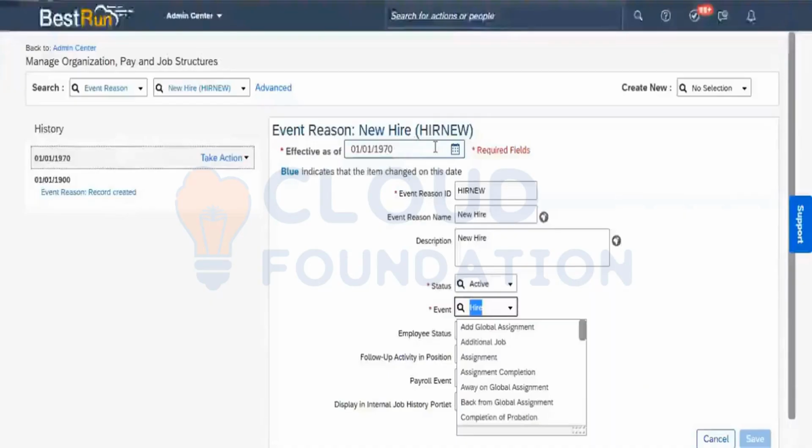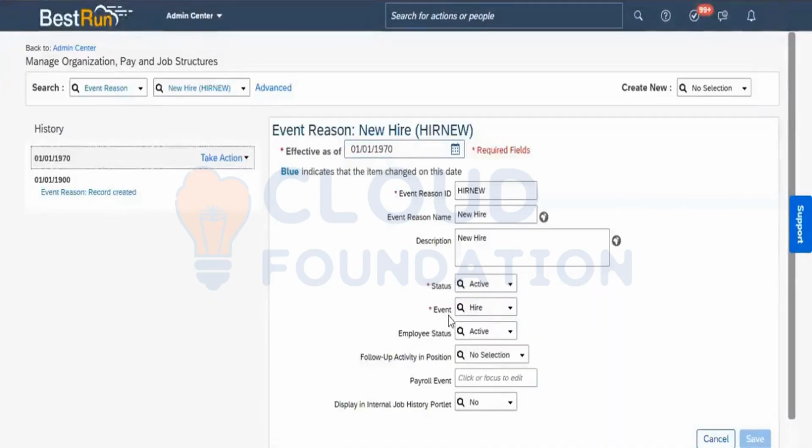While creating it, you can see that event is a mandatory field. You have to specify which event this is connected with. It also gives importance to the employee status. Employee status is also connected with the event reason and event. That is also an observation we can see.